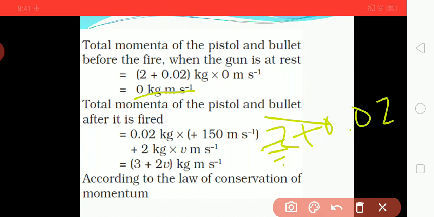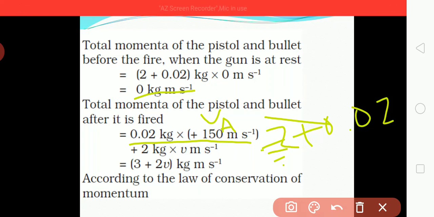So the total momentum of the pistol and bullet after firing, we have to find that. 0.02 kg into 150 meters per second, which is the final velocity of the bullet, plus 2 kg, which is the pistol mass, into V. If we simplify it, we will get 3 plus 2V kg meter per second.